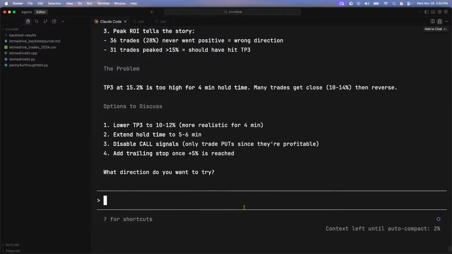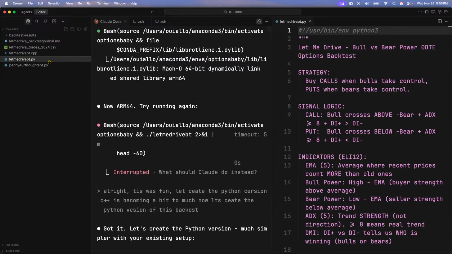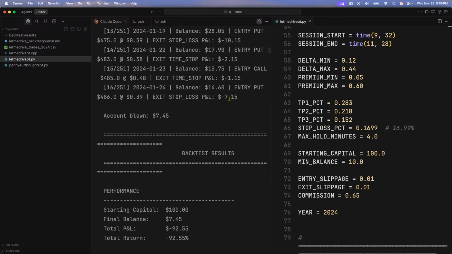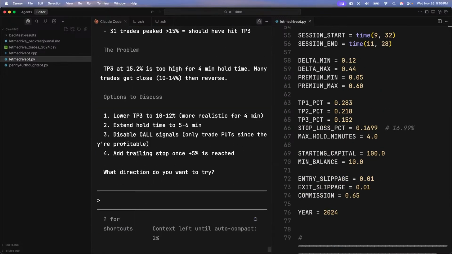What do I want to try? I don't want to try this trailing stop. What do I want to try? Let me lower the TP aggressively. All right. Let's try the following TP levels.